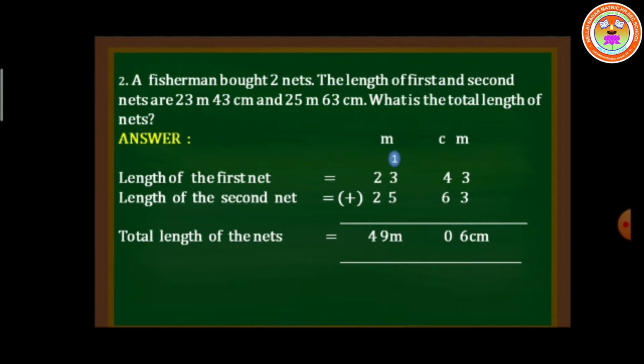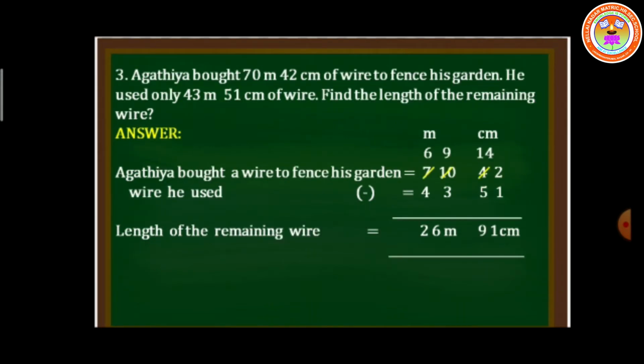Is it clear? See, on the centimeter side, 3 plus 3 is 6. 6 plus 4 is 10 and the carryover is 1. 5 plus 3 is 8, 8 plus 1 is 9. Then 2 plus 2 is 4. So the answer is 49 meter 6 centimeter. Is it clear, children? Next problem.